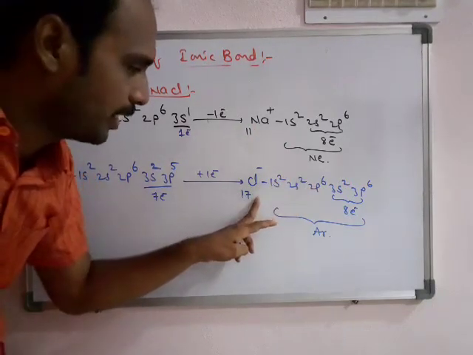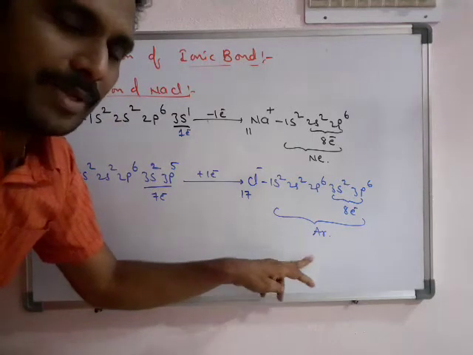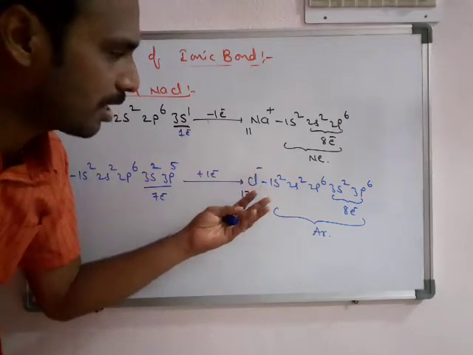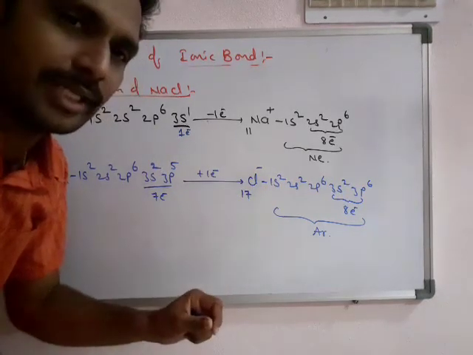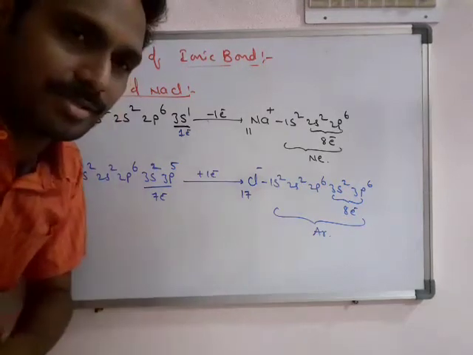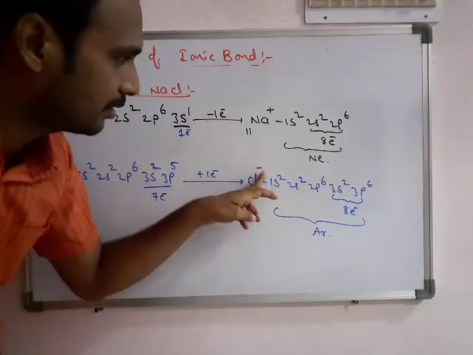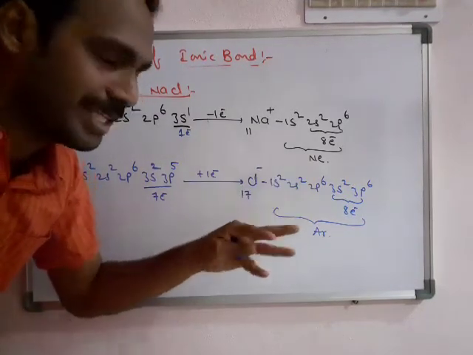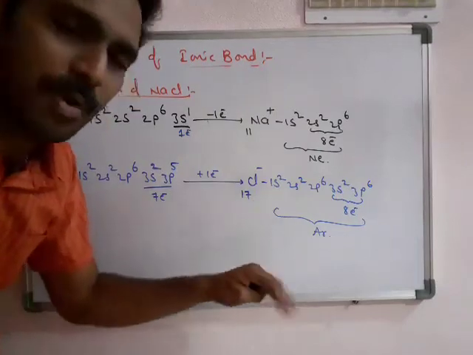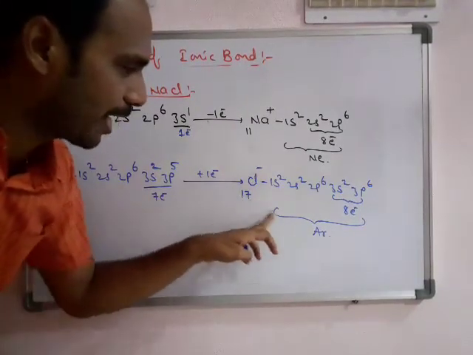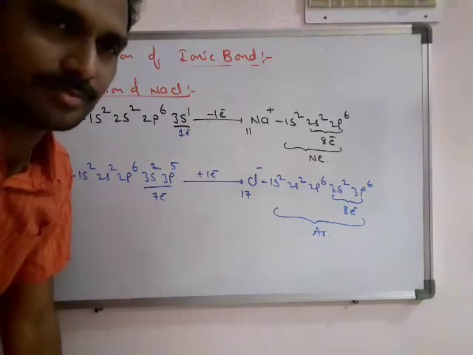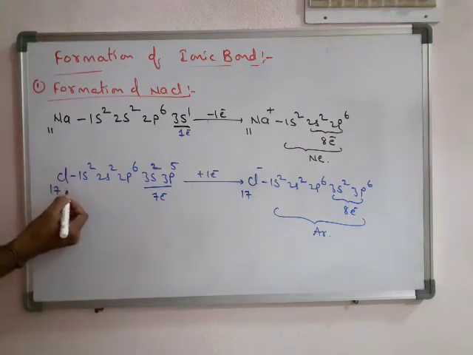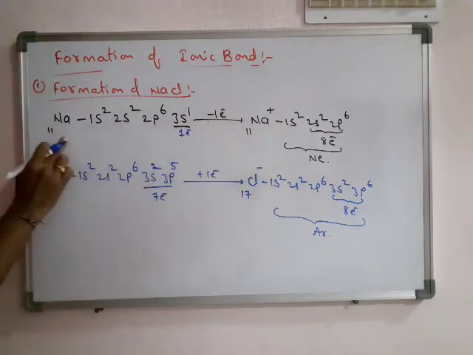So we can conclude that gaining or losing of electrons is based on the nearest noble gas. Cl losing 7 electrons to get the neon configuration is not possible. The easy possibility is taking 1 electron and becoming the argon configuration. So Cl- is more stable than Cl, and Na+ is more stable than Na.